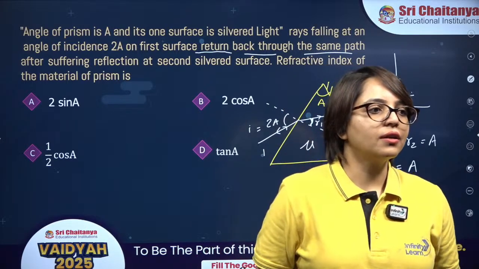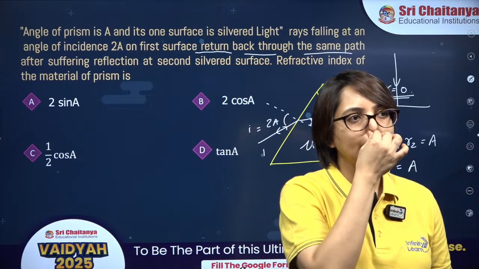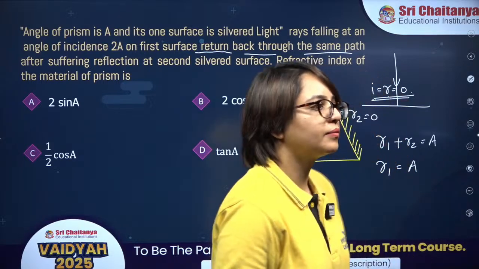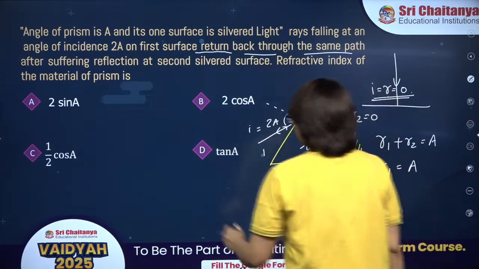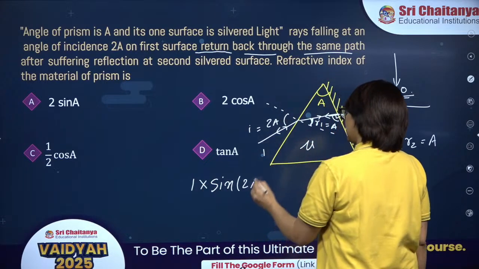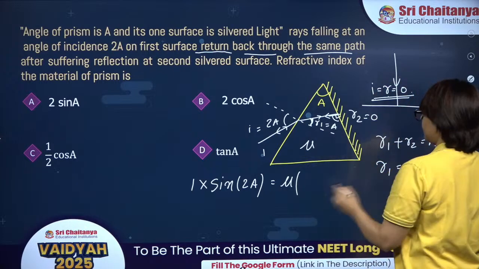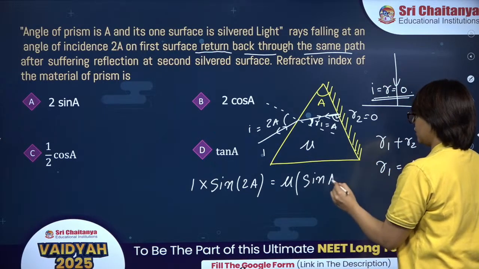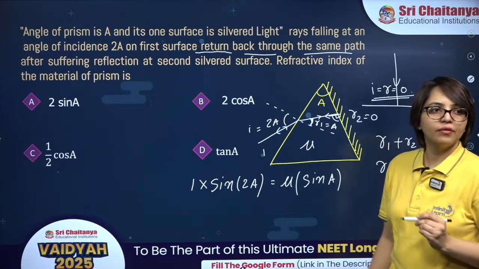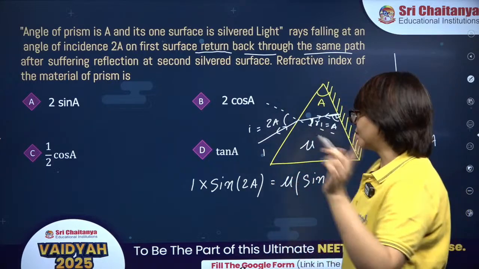Try this one. Come on guys. Mu 1 sin I is equal to mu 2 sin R1, which is A. No, Anish, you are doing the reverse process.